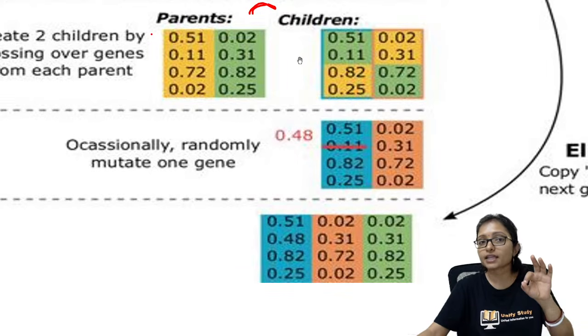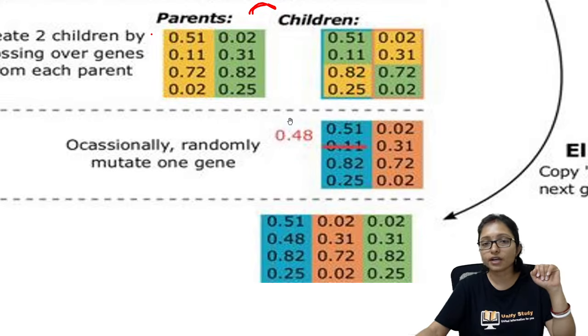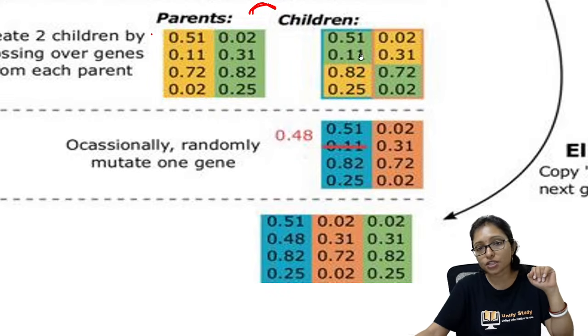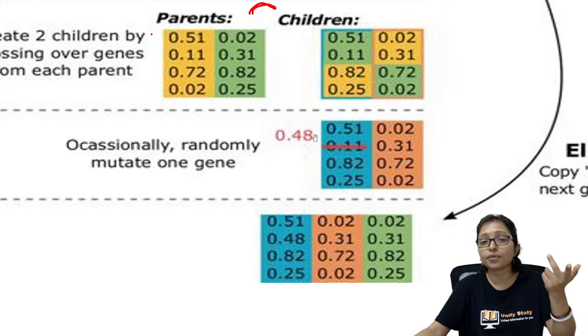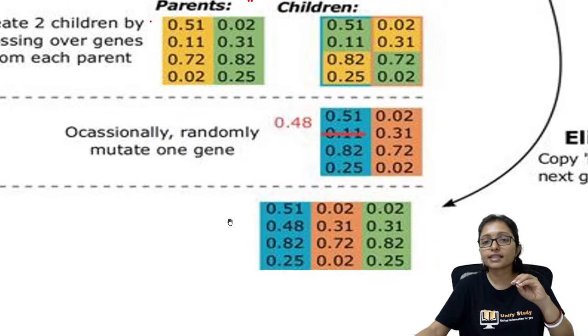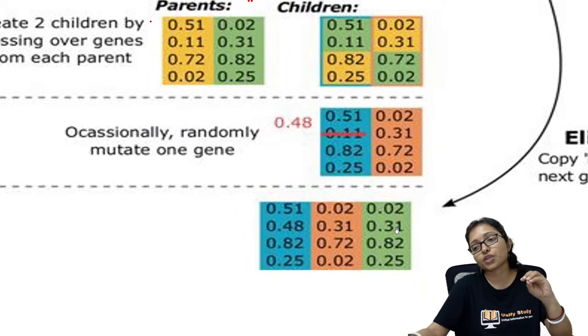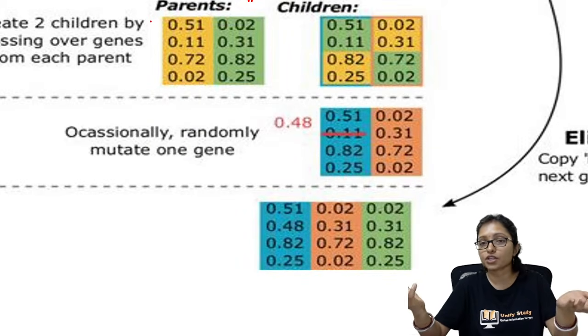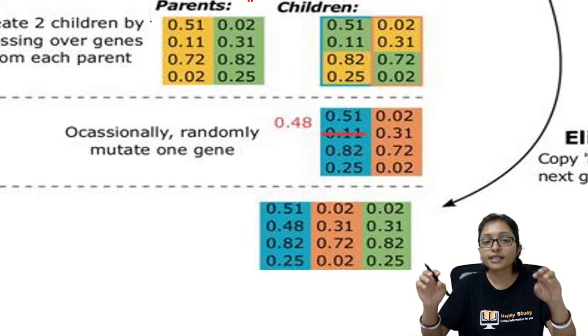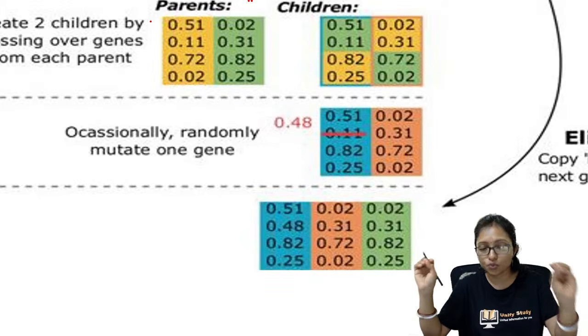Very carefully check how the crossover is going on. The yellow color and green color mixed up and crossover is done, and after that here is mutation. Mutation means the 0.11 suddenly updates to the value of 0.48. That is the mutation. And after the mutation you are getting this new generation. This is your new generation, an upgraded version. This is the way the genetic algorithm works.